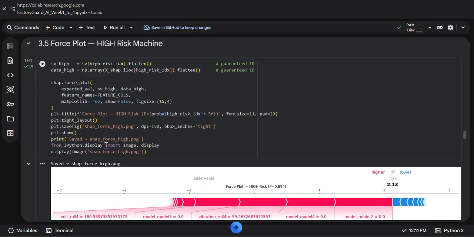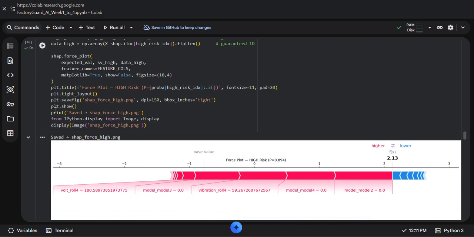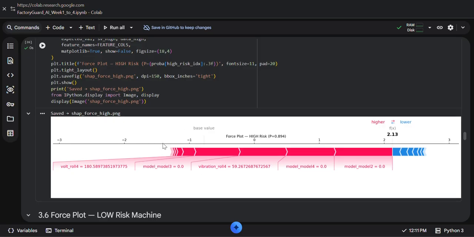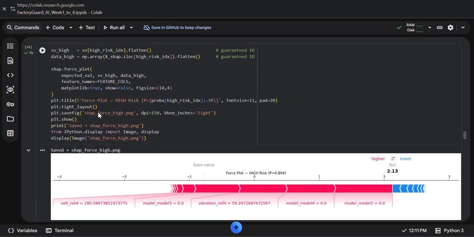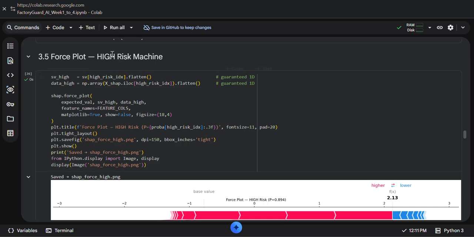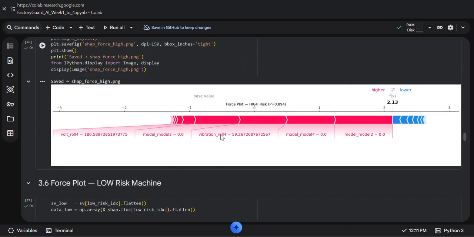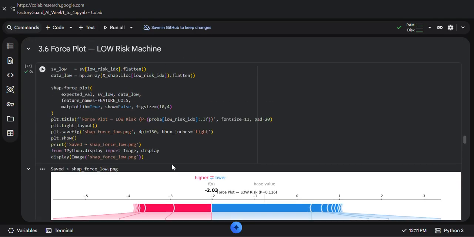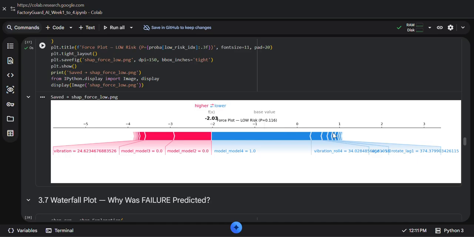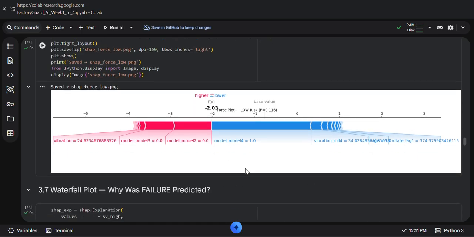For the high risk machine, using numpy, it prints and saves its PNG photo, and after that shows the image in Python, the force plot for the high risk machine. And after it, the low risk machine plot.